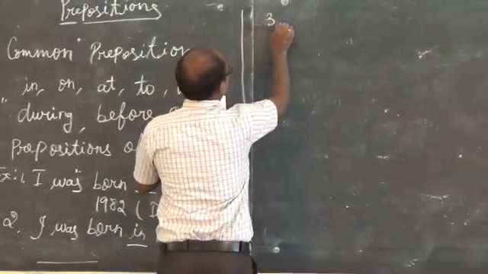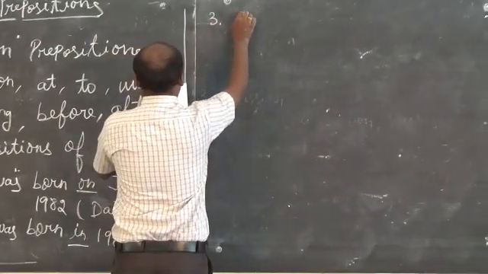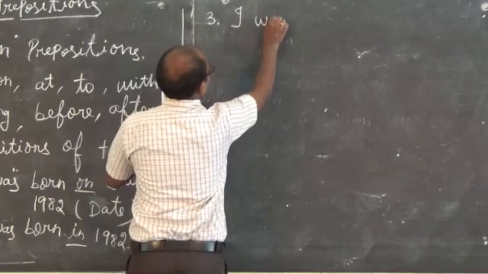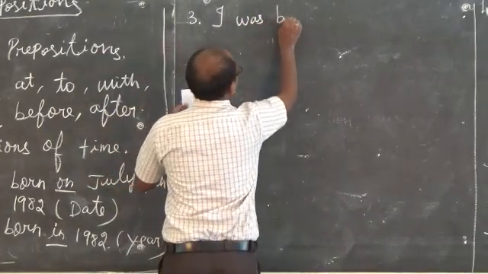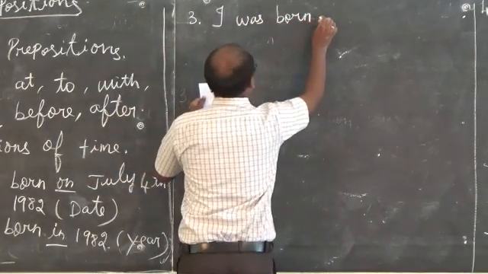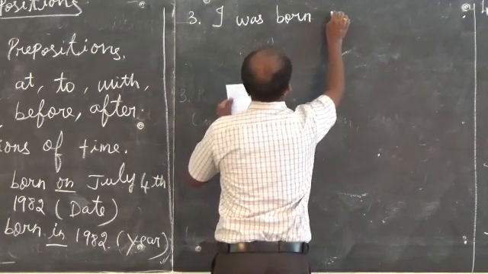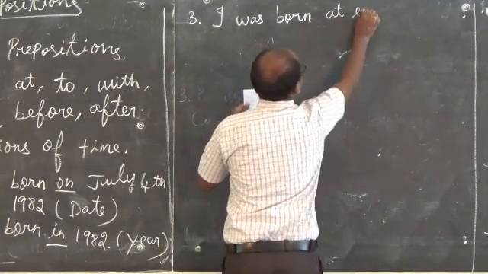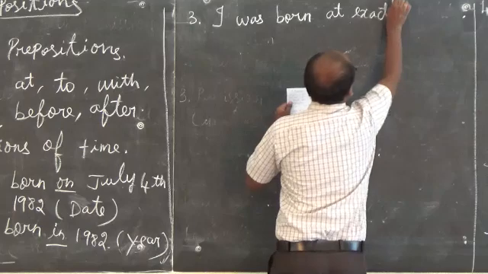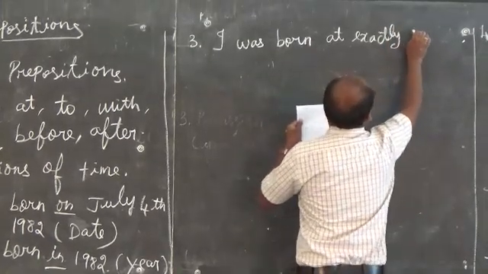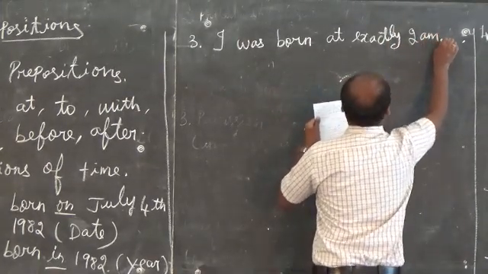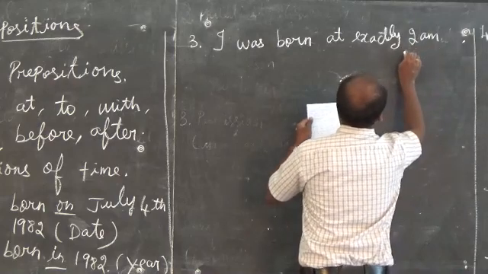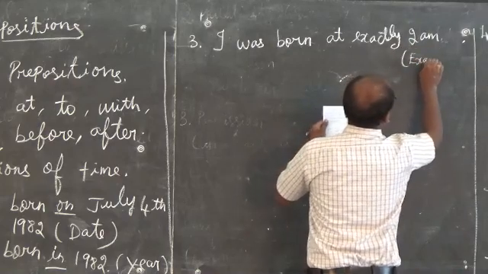Third one: I was born at exactly 2 a.m. Here, exact time.